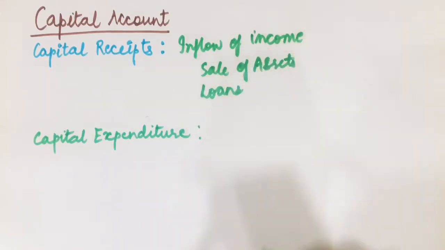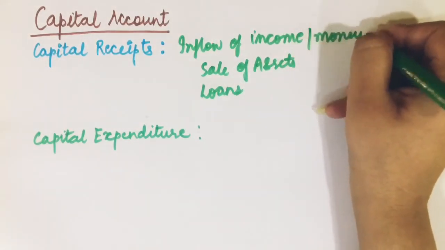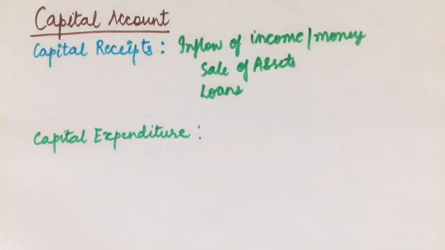So basically any kind of income or money that is flowing in the government accounts when it is selling an asset. So government has an asset, it decides that it will sell it in the market. Suppose it is a PSU. So government goes in the market, it sells the PSU and it gets some money. So this money will be accounted in the government's capital receipts account. This is one kind of income.